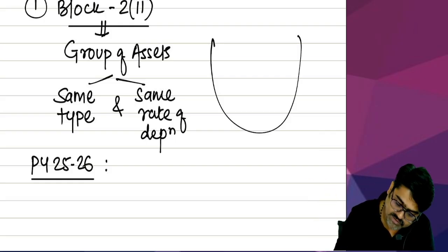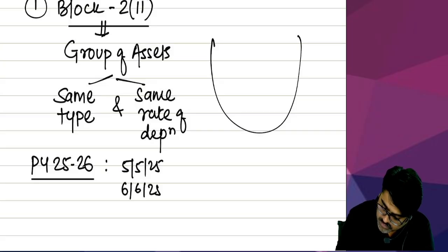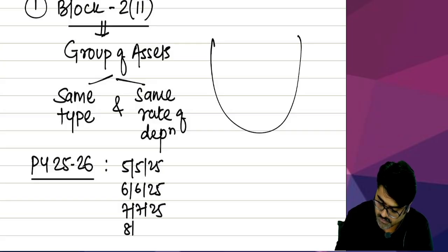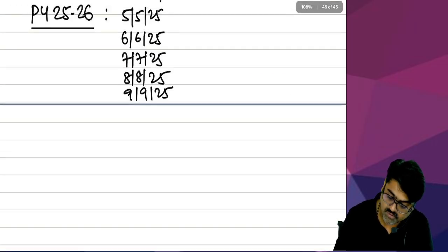Okay. For example, on 5th of May 2025, then 6th of June 2025, then 7th of July 2025, 8th of August 2025, 9th of September 2025, different dates.